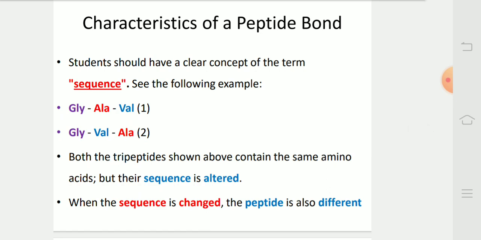The student should have a clear concept of the term sequence. See the following example. Glycine, alanine and valine is the first example, while glycine, valine and alanine is the second example. Both the tripeptides shown above contain the same amino acids, but the sequence is altered. When the sequence is changed, the peptide is also different.